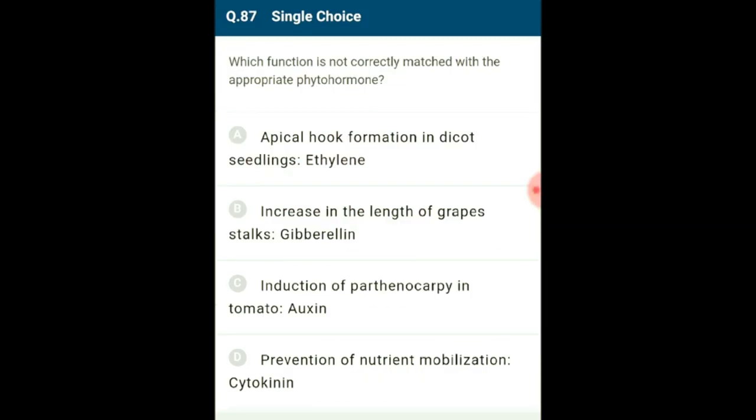Question number 87. Which function is not correctly matched with appropriate phytohormone? Cytokinins promote nutrient mobilization, which helps in delay of leaf senescence. The ability of gibberellins to cause an increase in length of axis is used to increase the length of grape stalks. Auxin is used to induce parthenocarpy in tomato. Ethylene stimulates apical hook formation in dicot seedling. So the answer for this question is prevention of nutrient mobilization by cytokinin. So the answer for this question is option D.